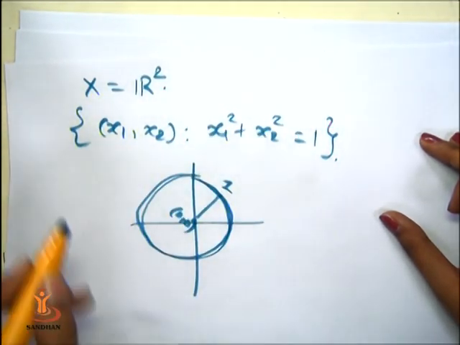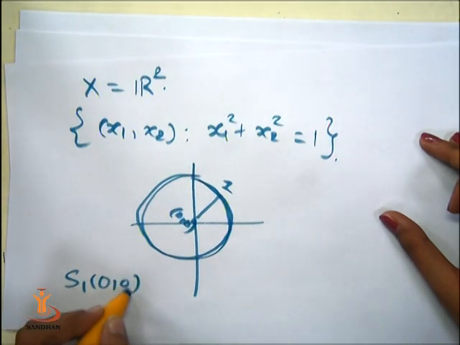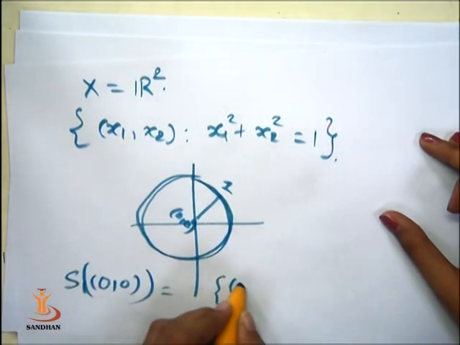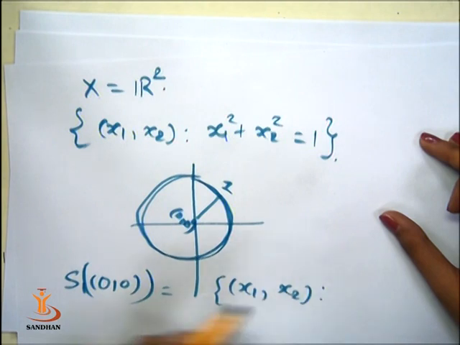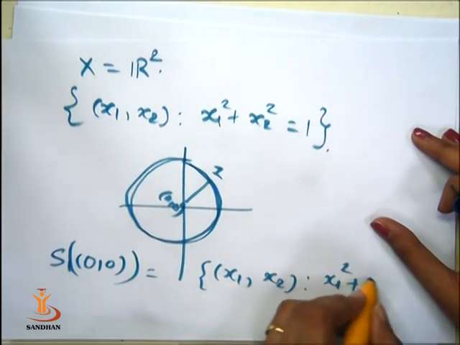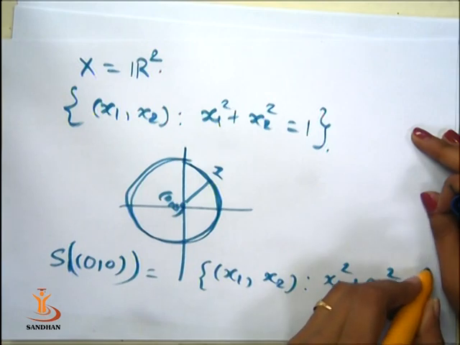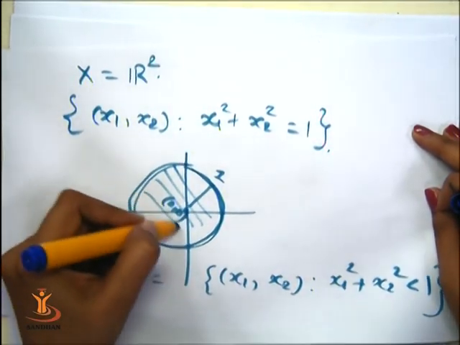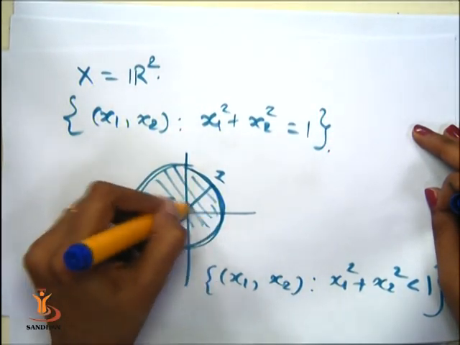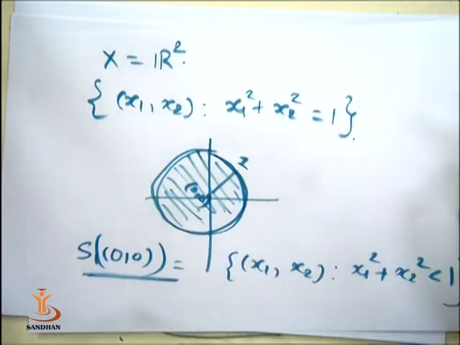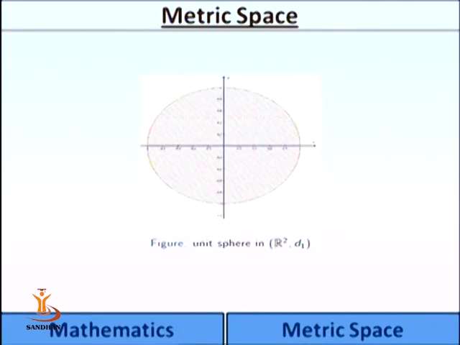Now we want S1(0, 0), which is the set of all (x1, x2) such that x1 square plus x2 square is less than 1. So all points inside the unit circle are the points of the open sphere. Here in the figure itself we have seen that it is the unit sphere in (R2, d1). The region given by the shaded part in the figure is our S1(0, 0).